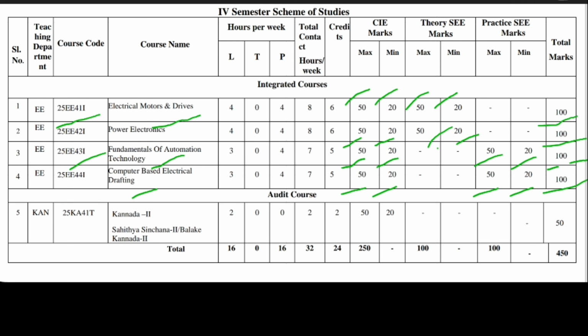You also have a Kannada subject, 25KA41T. It is Kannada 2, Sahitya Sinchana 2 or Balike Kannada 2. That is only CIE of 50, and you have to score 20. There is no external exam for it. The total will be 450. 250 will come from internals only, so the remaining 200 marks you have to score in the external exam.